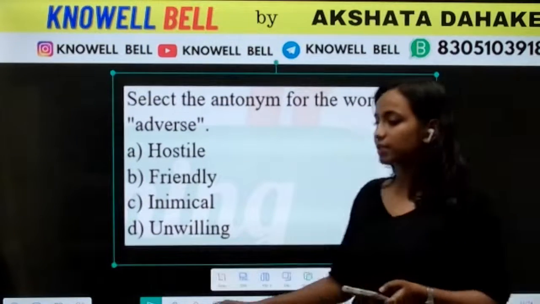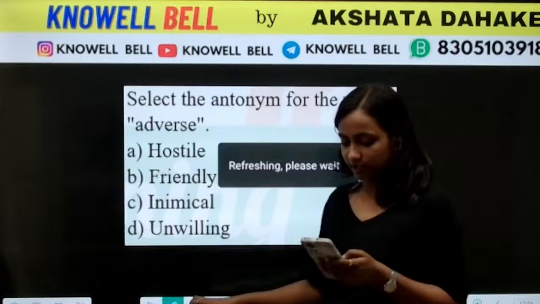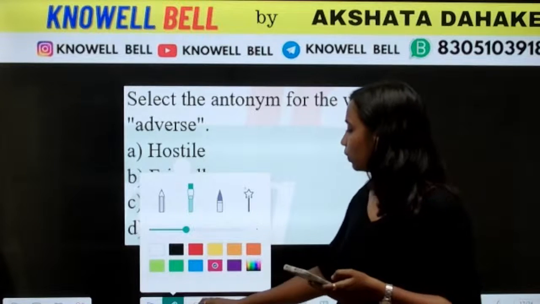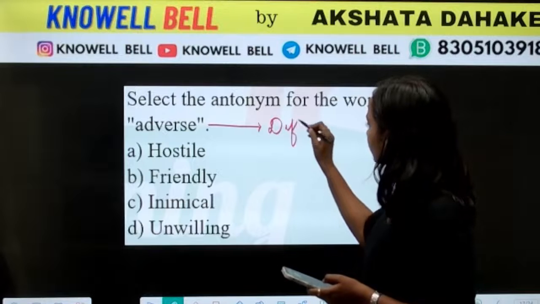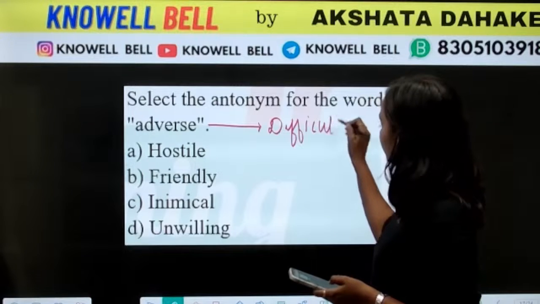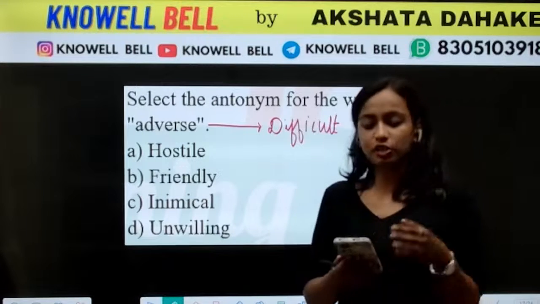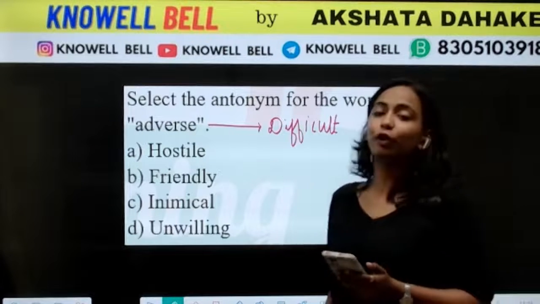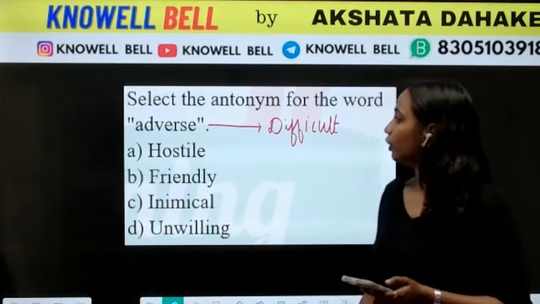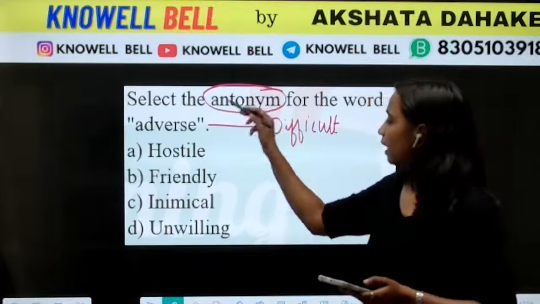Adverse condition, like we can say these are very adverse conditions. These conditions were very adverse. So adverse का मतलब क्या होता है? Adverse means difficult conditions. These conditions are very adverse. These conditions are very difficult. So what is the meaning of adverse? Adverse means difficult. You have to find the antonym.